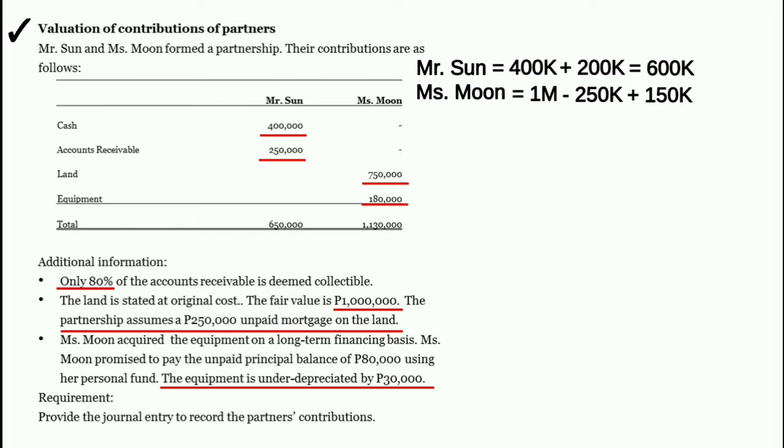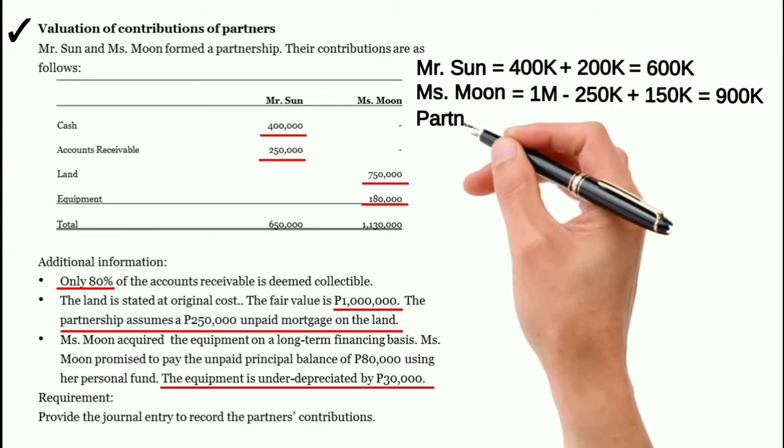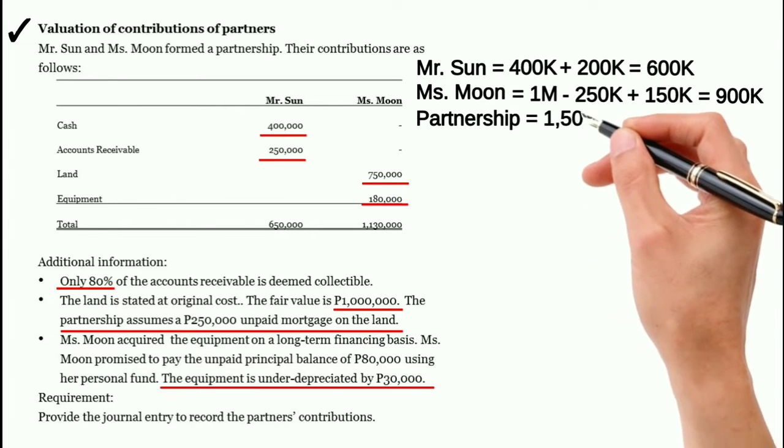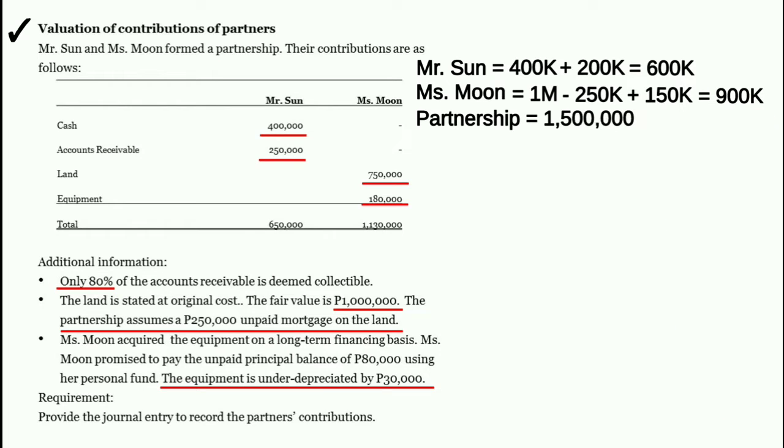1 million plus 150,000 pesos minus 250,000 pesos, that is equal to 900,000 pesos. Therefore, the total partnership capital is equal to 1,500,000 pesos. 600,000 pesos plus 900,000 pesos, that is equal to 1,500,000 pesos. Take note, hindi binawas yung 80,000 pesos na unpaid principal balance kasi hindi siya inassume ng partnership. Kaya in-ignore natin yung 80,000 pesos.